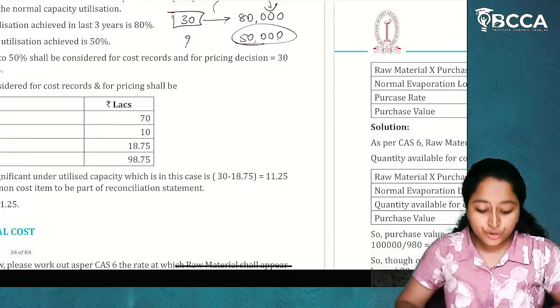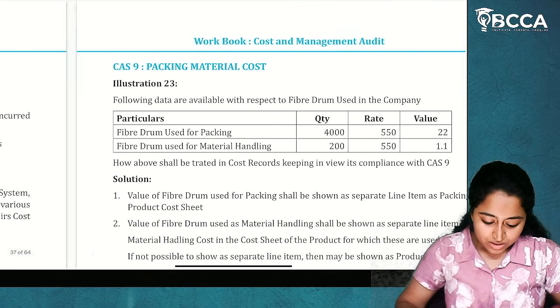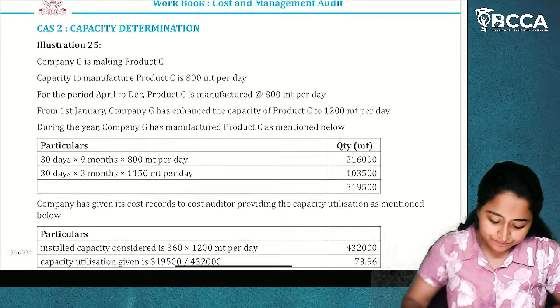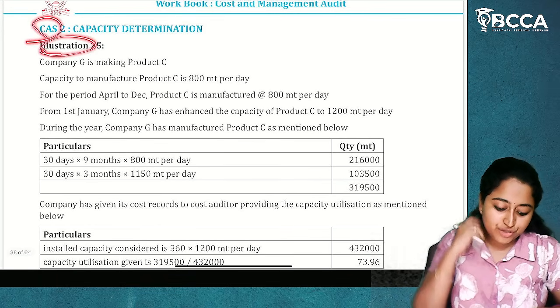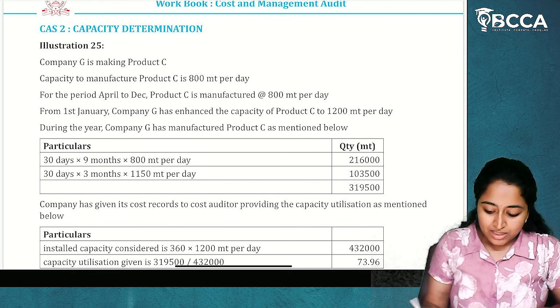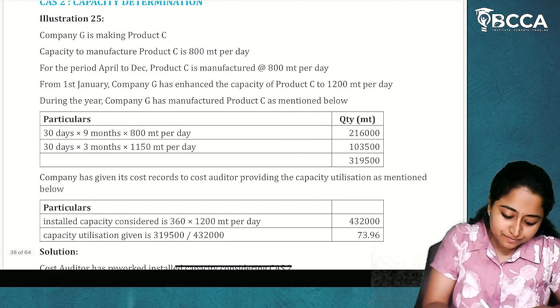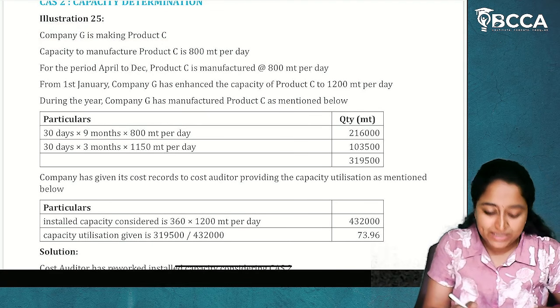Now we are moving on to the next question, which is the other question given in the workbook. This question is CS2 illustration 25. This is also a simple question. We'll see what they have given. Company G is making product C.